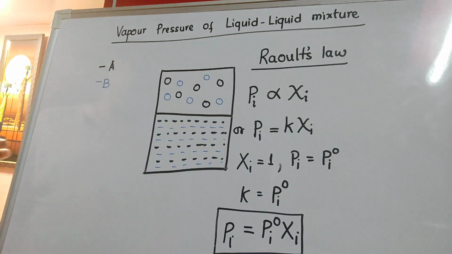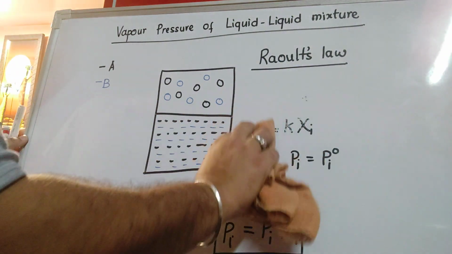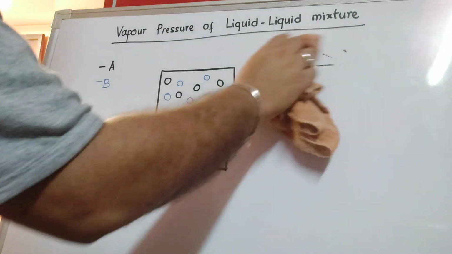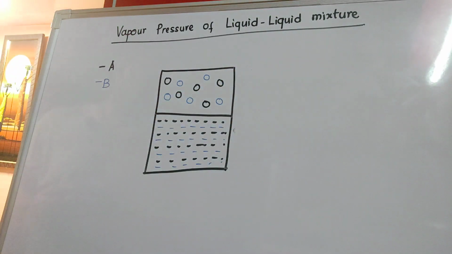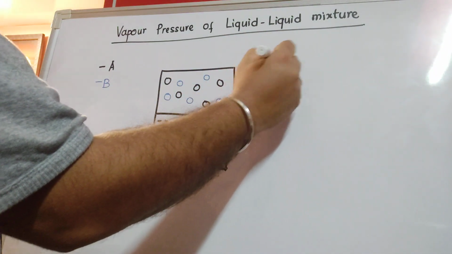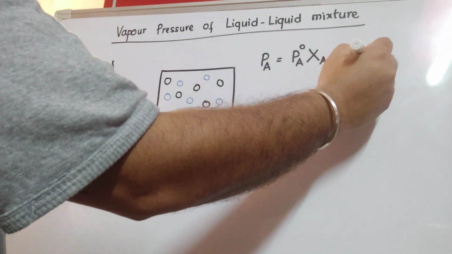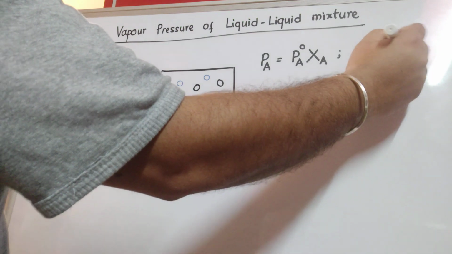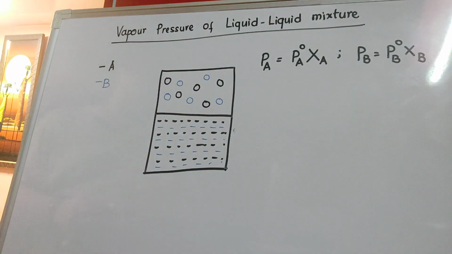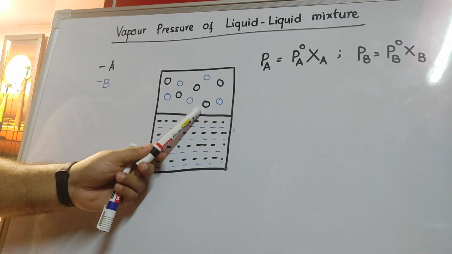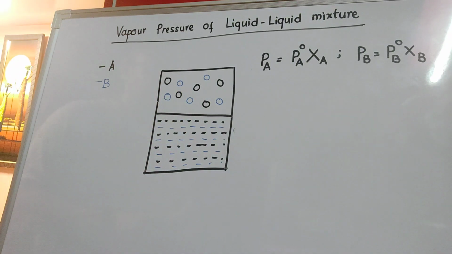Now let us come back to the situation where both liquid A and liquid B are volatile. Because both liquid A and B are volatile, both will follow Raoult's law. If both follow Raoult's law, we can say Pa equals P degree A into Xa and Pb equals P degree B into Xb. So separately we have applied Raoult's law on both A and B. Here in the vapor phase, we get vapors of A and vapors of B. Both are present together.